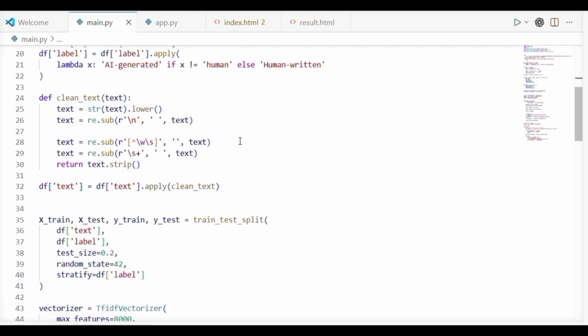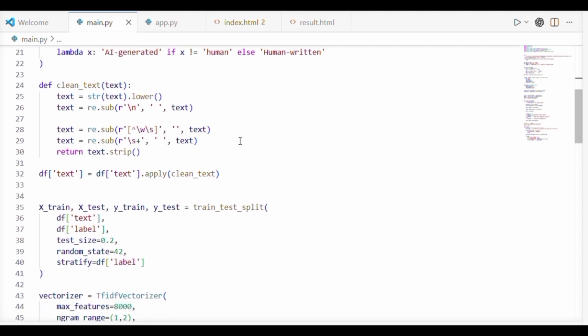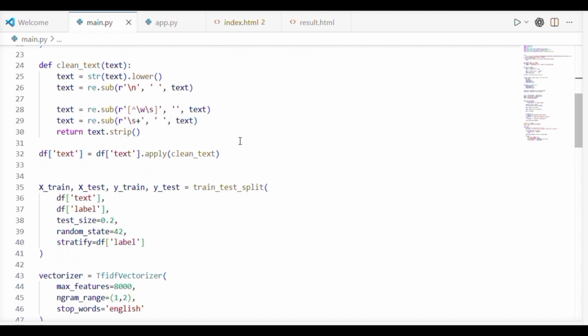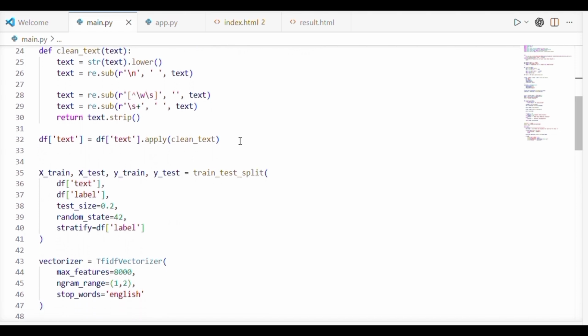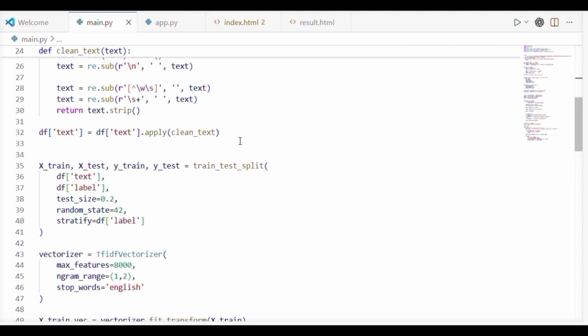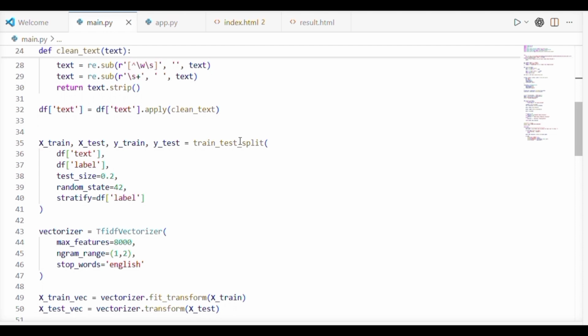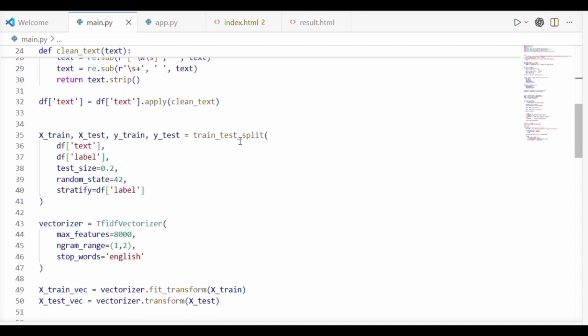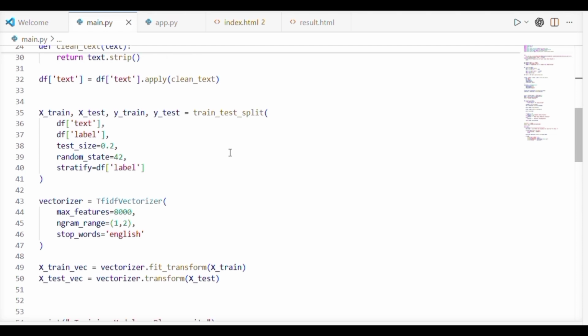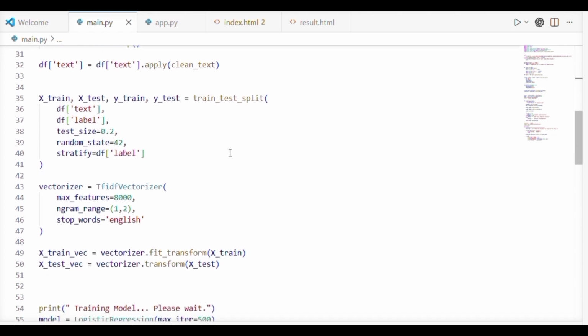Next, we convert the text data into numerical form using TF-IDF vectorization. TF-IDF stands for term frequency, inverse document frequency, which assigns importance to words based on their frequency and uniqueness. We configure the vectorizer with a maximum of 8000 features, unigrams and bigrams, and removal of English stop words. This helps capture meaningful patterns in the text.